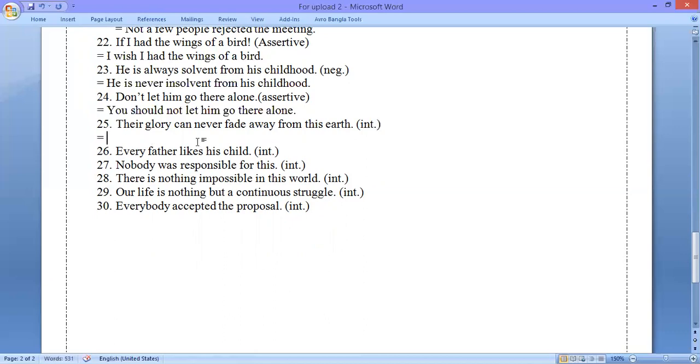So the solution is, can their glory ever fade away from this earth?